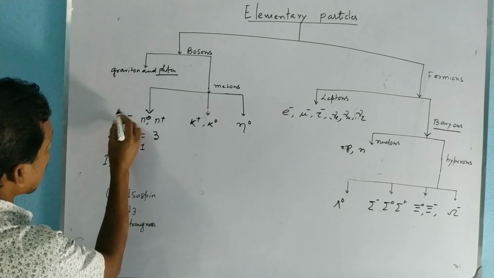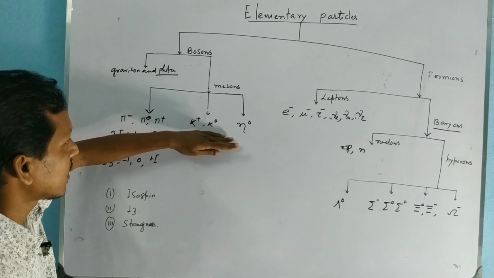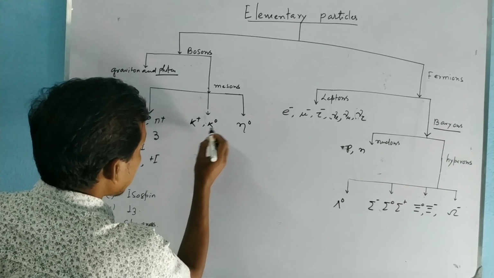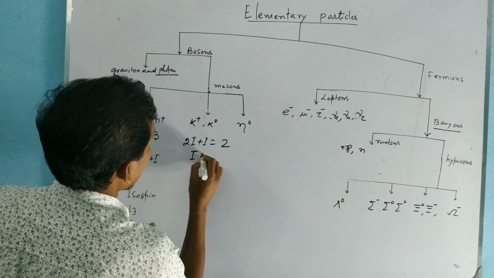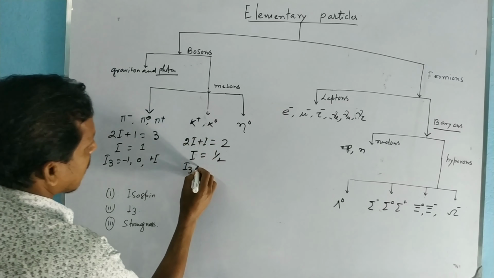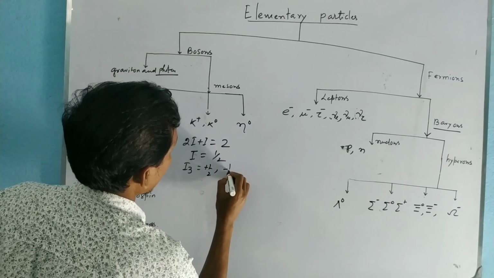Let's see K meson. This is also a different charge state of the same physical entity, and since there are two charge states, the multiplicity is 2, so 2I plus 1 is equal to 2, or I equals half. The third component of isospin for K plus is plus half, and for K0 minus half.